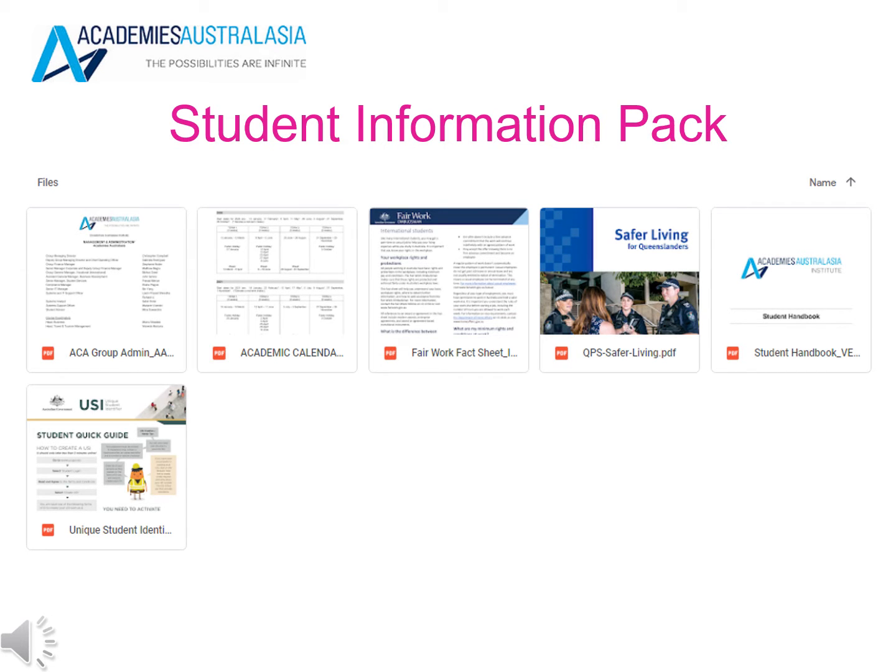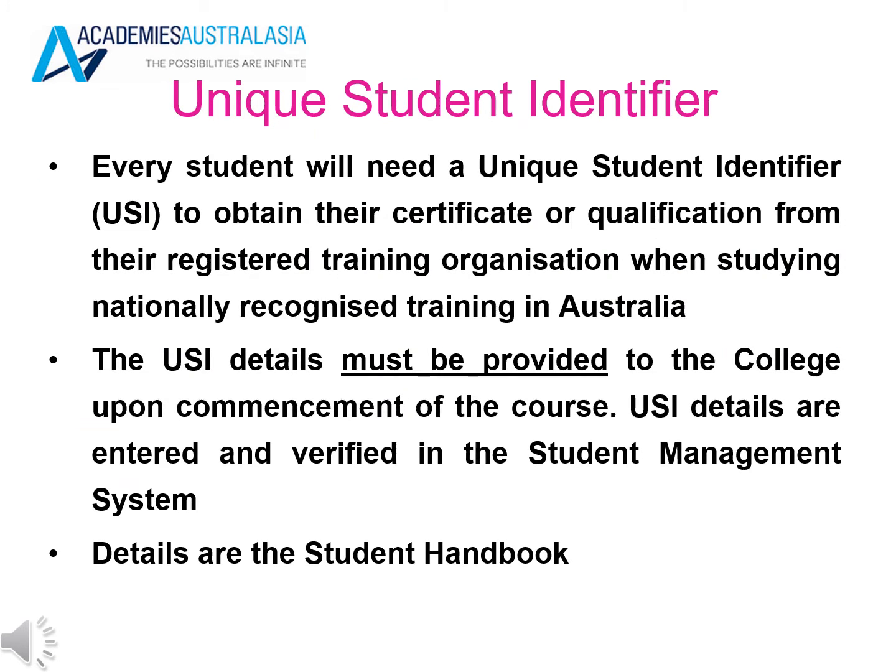You will receive an email with the student information pack. Please take note of the student information pack. It has very important information in there, including your calendar. As previously mentioned, every student needs a USI to obtain a certificate or qualification. The USI details must be provided to us upon commencement of the course. USI details are entered and verified in the student management system. Details are in the student handbook as to how to apply for a USI and the steps on what to do.